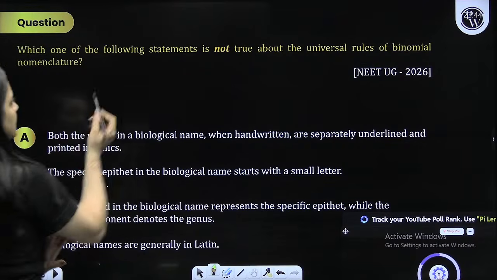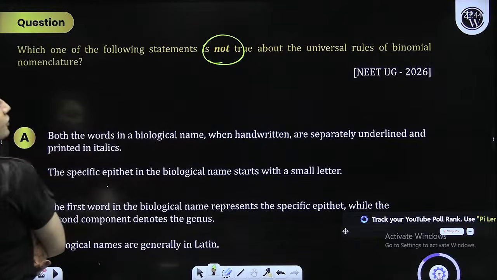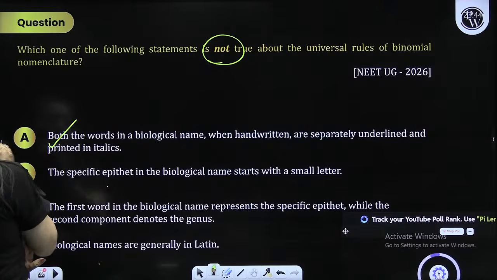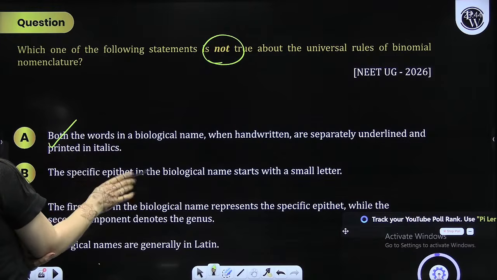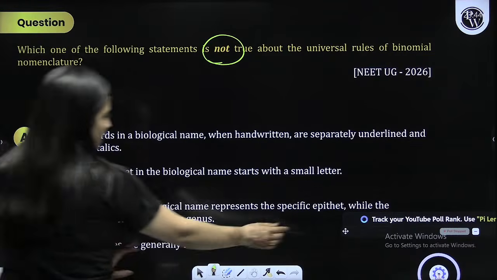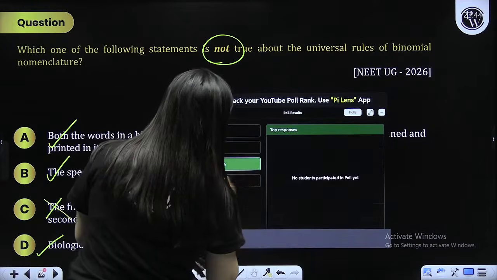So let's discuss which is not true about the universal rules. Both the words, when handwritten, are separately underlined and, when printed, are in italics: true. The specific epithet starts with a small letter: true. The first word represents the specific epithet: not at all. Biological names are generally in Latin. So very good, C will be the correct answer.